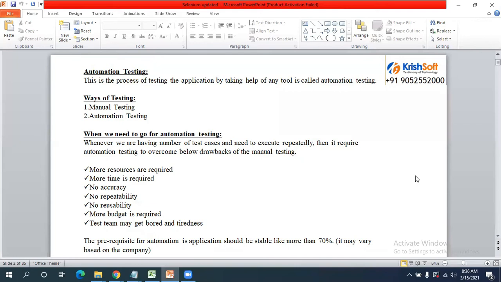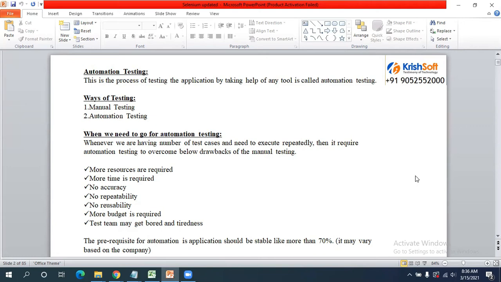In regression testing or system testing, you need to perform the testing of each and every functionality manually. If you need to perform regression testing 5-6 times, you need to execute each and every test case manually. That is the reason in regression or system testing we need to execute our test cases repeatedly, n number of times. So that is the reason we need to go for automation testing.